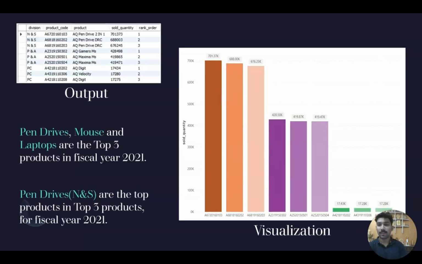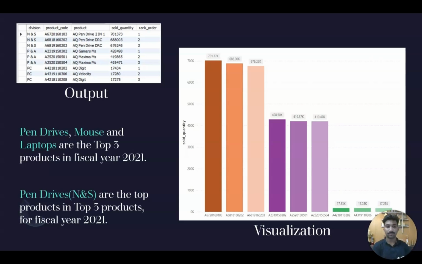You can see networking storage has the highest total sold quantity. Then comes peripherals and accessories. Then comes personal computers, or PCs. On that also, I derived some insights, which are that pen drives, mouse, and laptops are the top 3 products in the fiscal year 2021. And in that also, pen drives from networking storage are the top product among the top 3 products for fiscal year 2021.